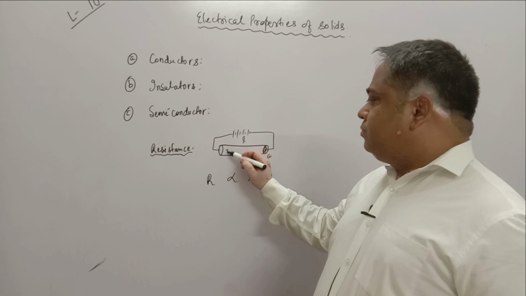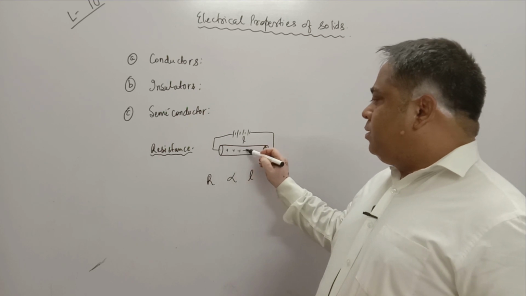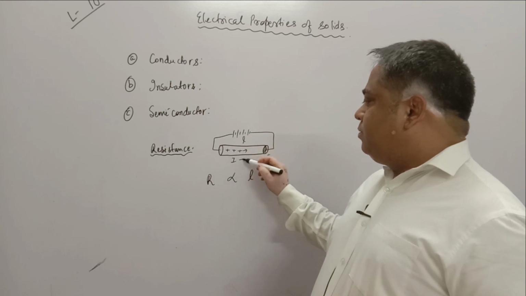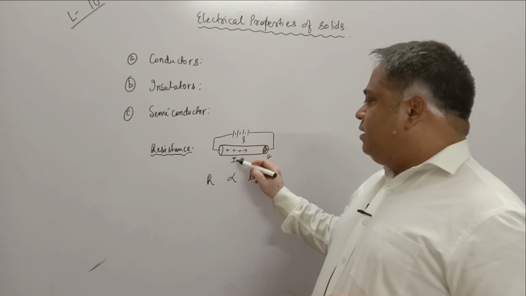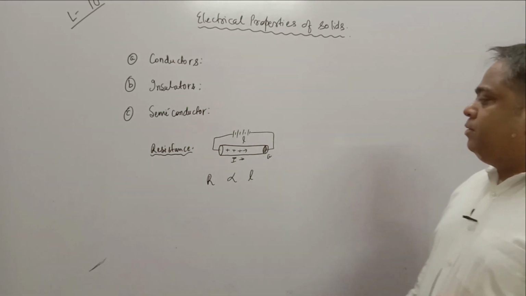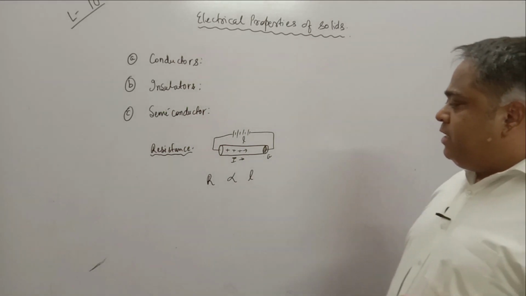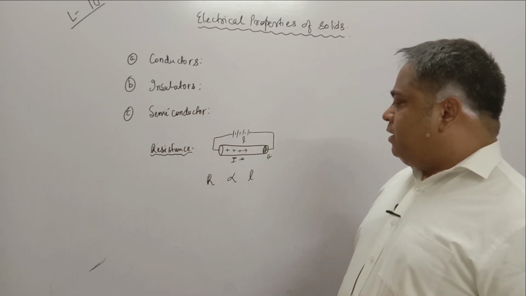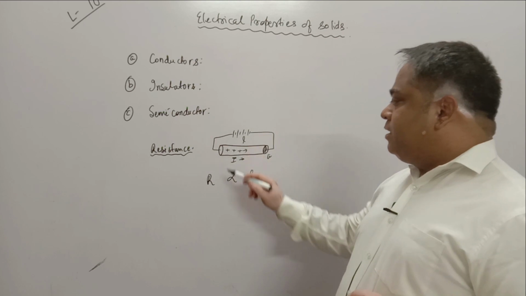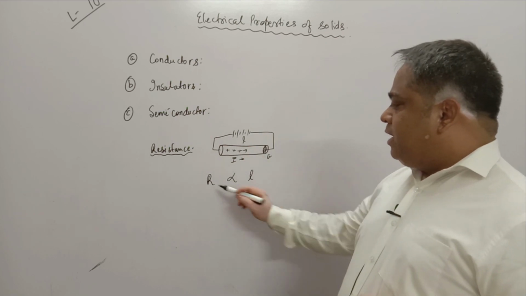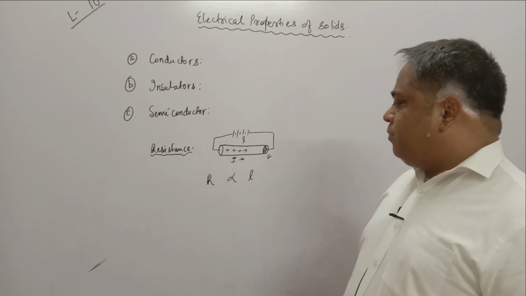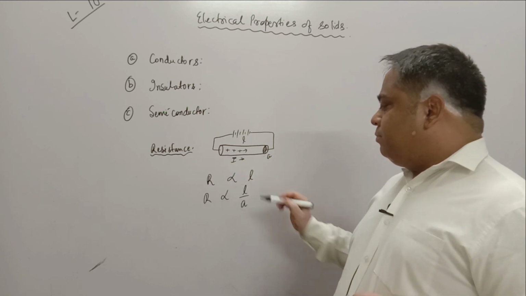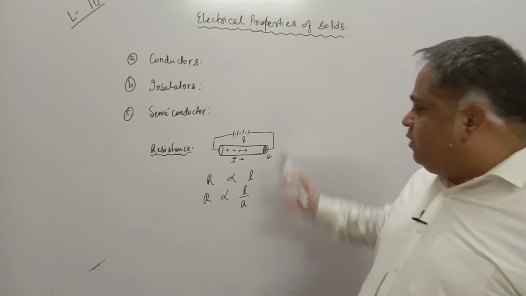In the path of the current there will be certain resistance, obstruction. This resistive force experienced by the charged particles in the path of the electricity in the conductor is directly proportional to the length of the conductor and inversely proportional to the cross-sectional area, that means the width of the conductor.